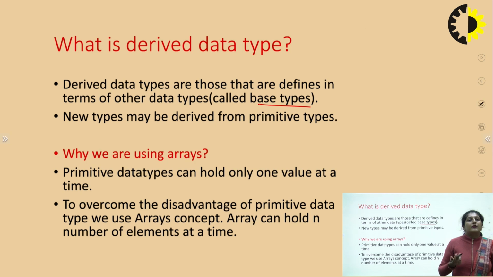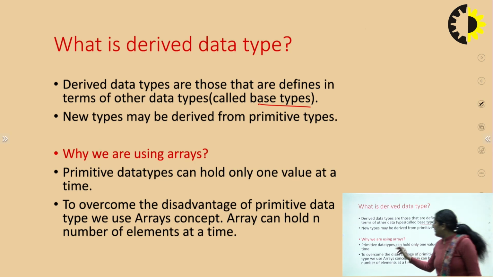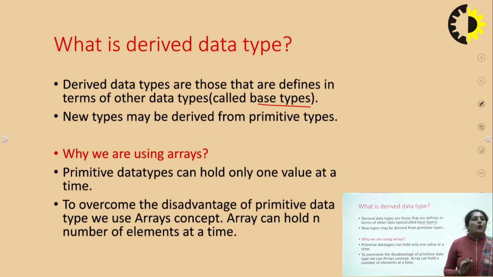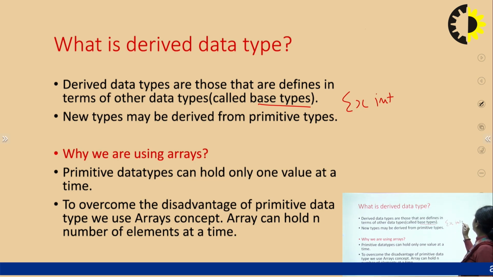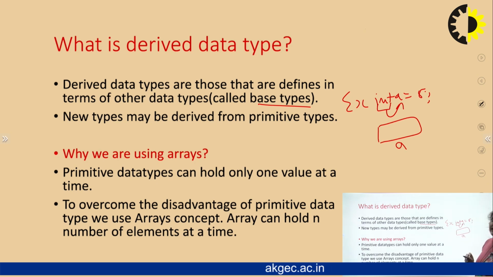Why are we saying the array is a derived data type? A primitive data type can hold only one value at a time. If we see an example, if we write int a = 5, it is a data type with a variable a, and a is containing an integer value, that is 5.